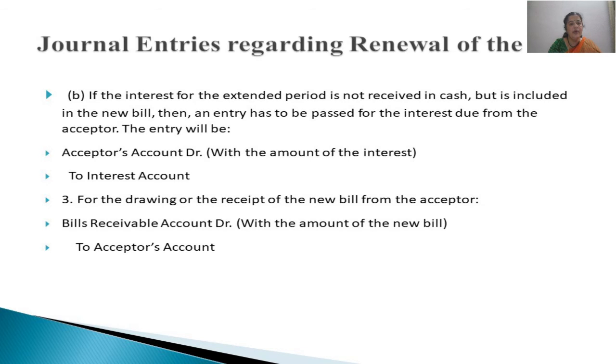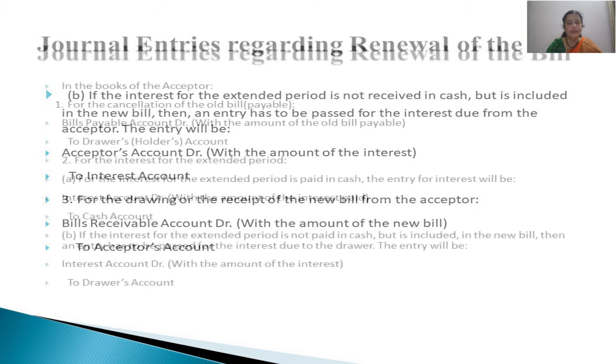Then along with the interest amount, which is being added to the old bill's amount, we are passing a new entry, that is we are drawing a new bill on our drawee once again and receiving acceptance. So in that case, bills receivable account debited to acceptor's account. That means we are receiving the bill of exchange after it has been accepted by the drawee and bill is coming in. So this is how the entries will be in the books of the drawer in case of renewal of the bill.